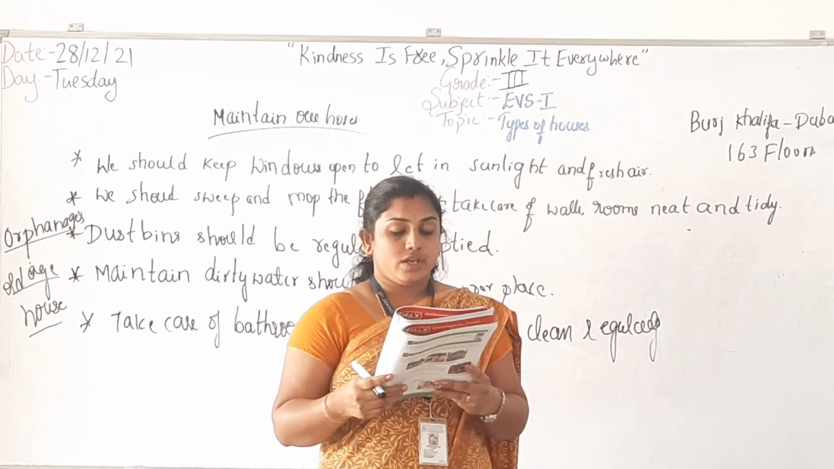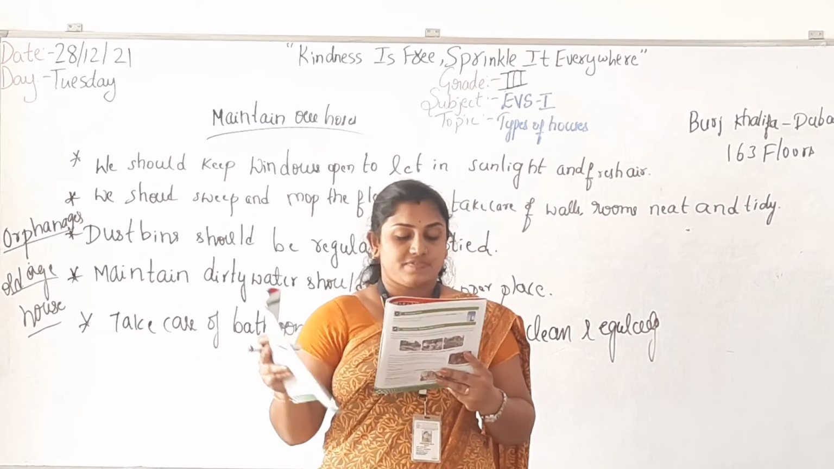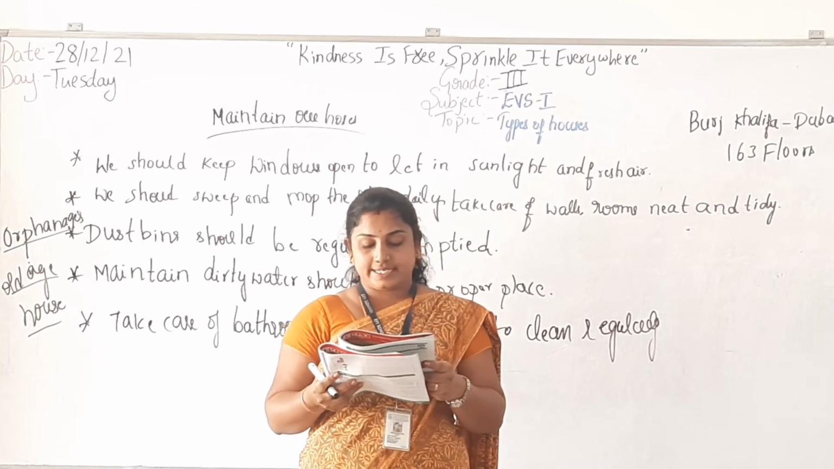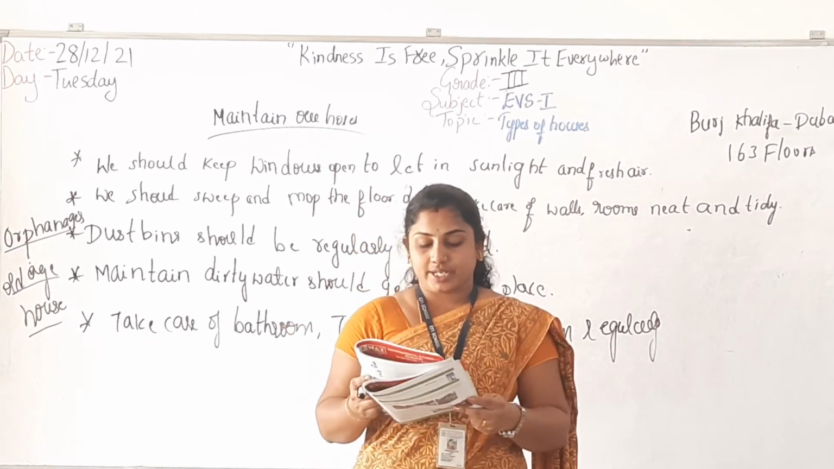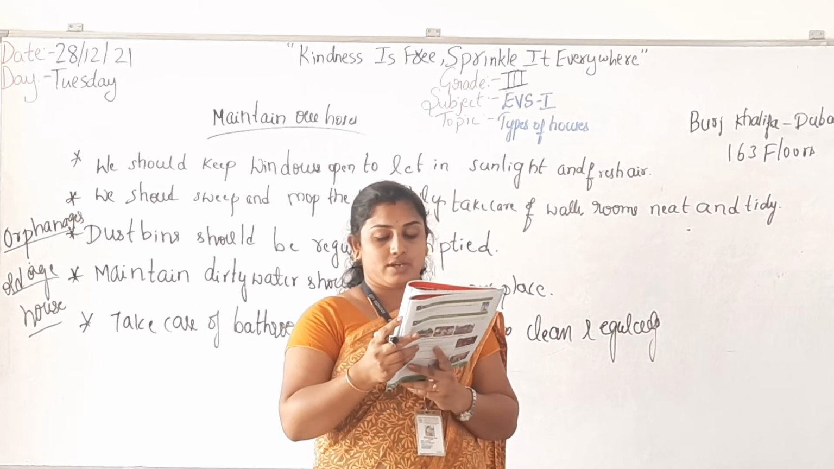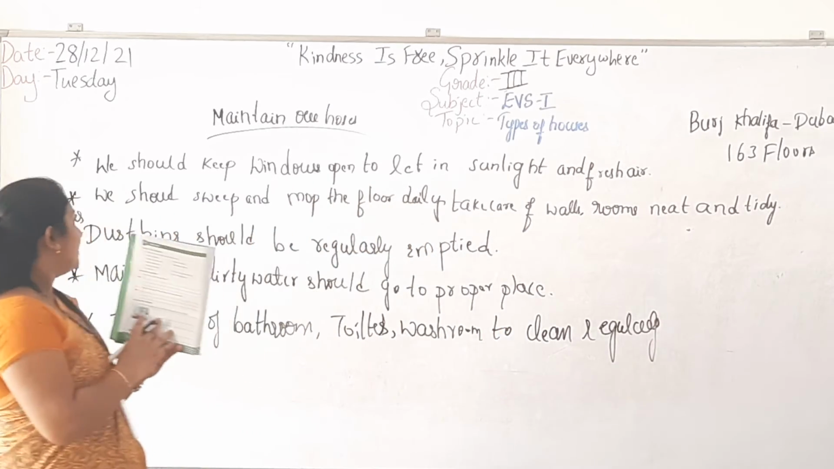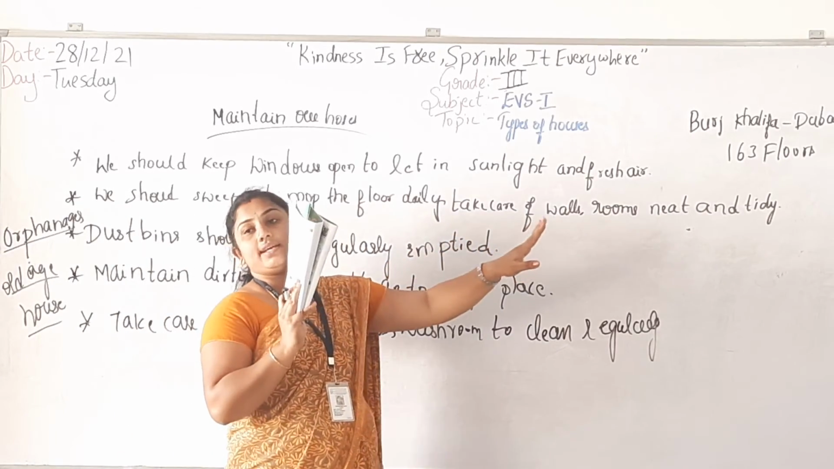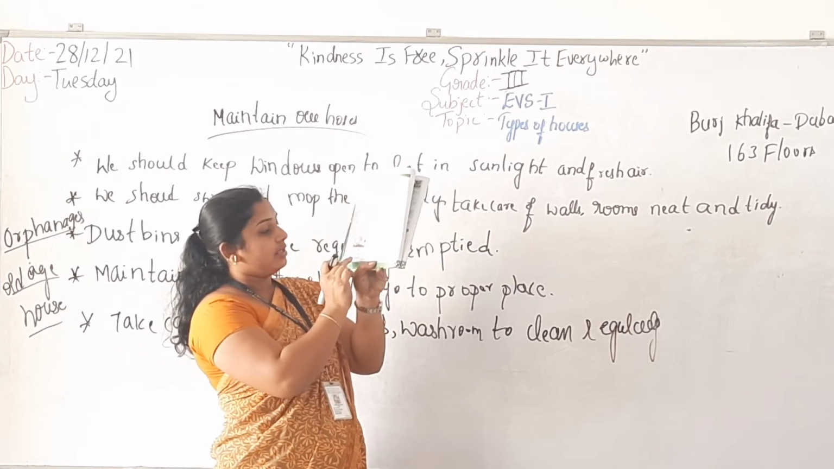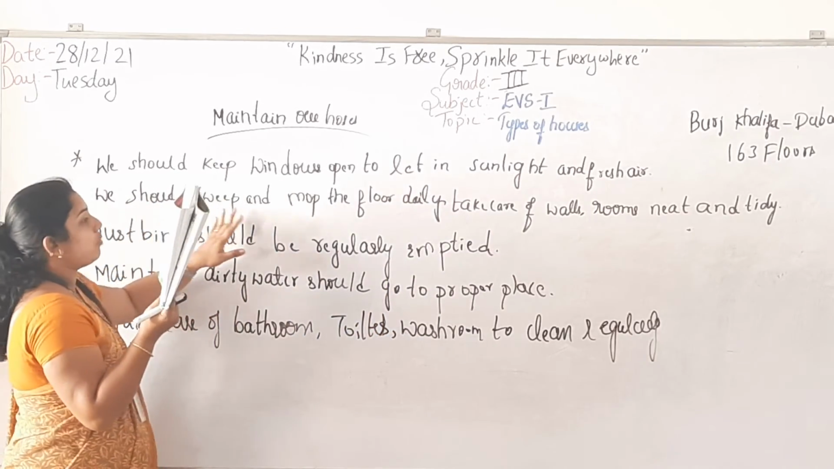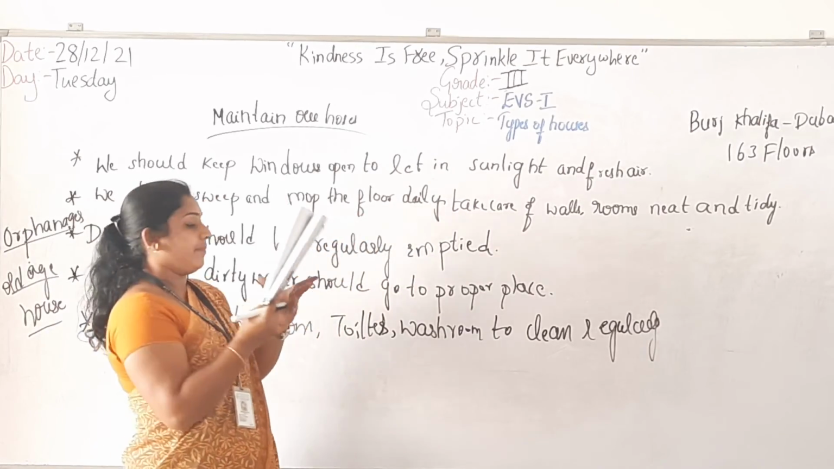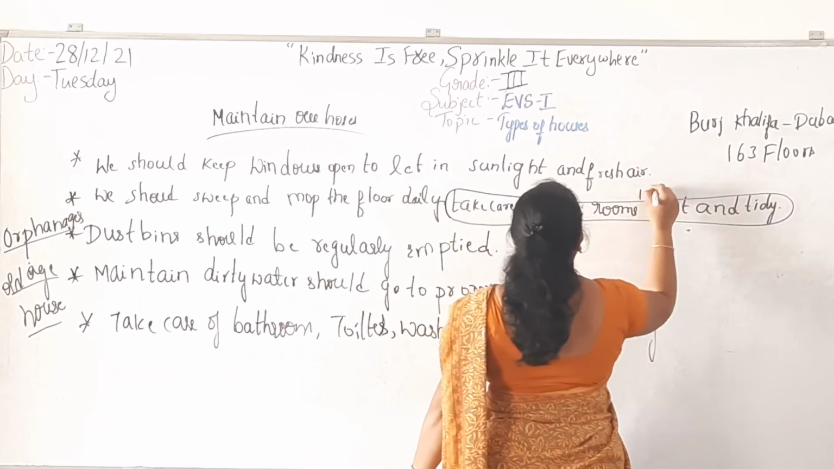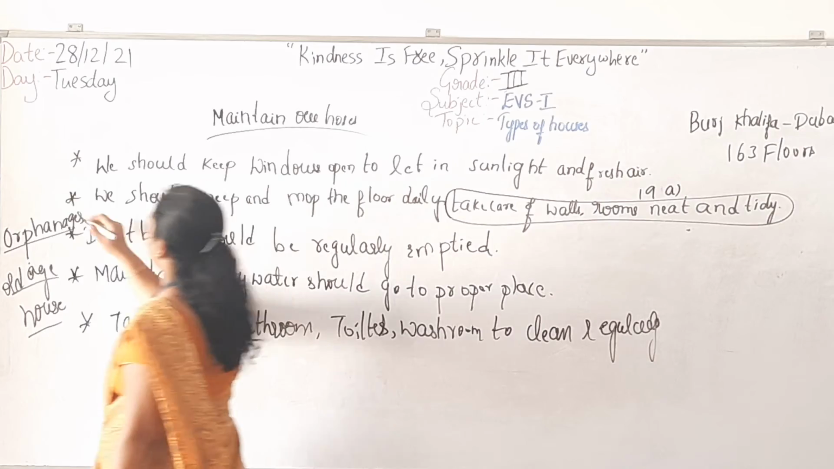Next, 17. Why should we keep the windows of our houses open? For that, the first reason: to be healthy, we need sunlight and fresh air inside our houses. So we should keep windows open to let in sunlight and fresh air. This is for the 18th question. Okay, 19. Look at the images and write the ways to keep our houses clean. The first is taking care of walls and rooms, making rooms neat and tidy, for option A. B is, we should sweep and mop the floor daily. Here are the answers. This is for 19th A and this is for 19th B.